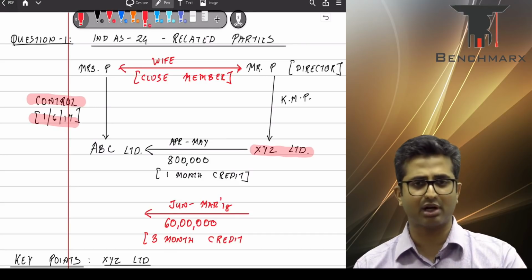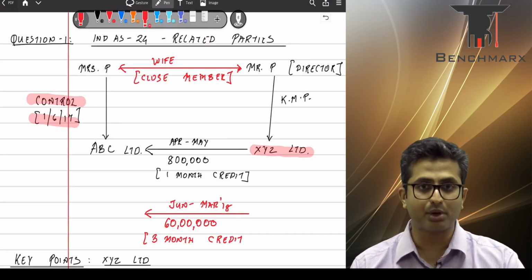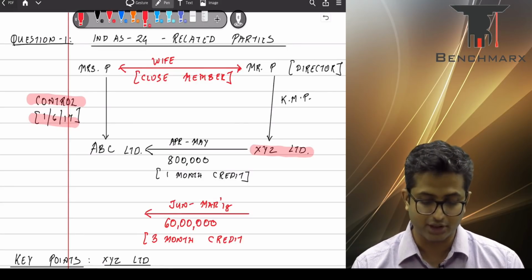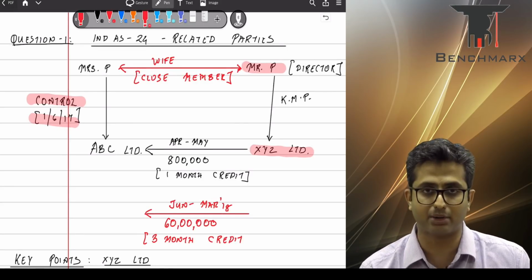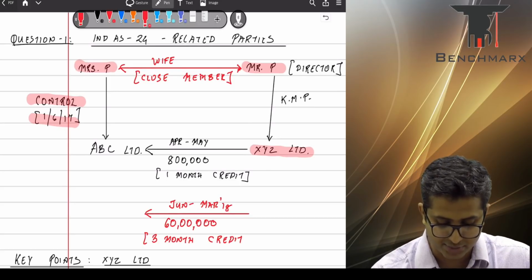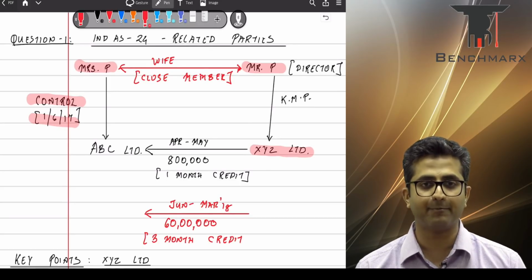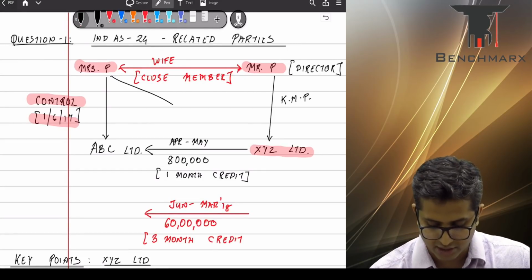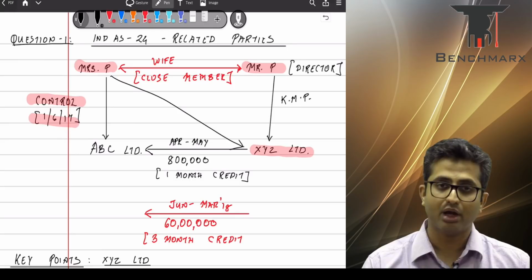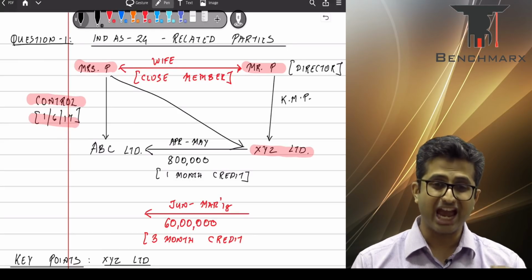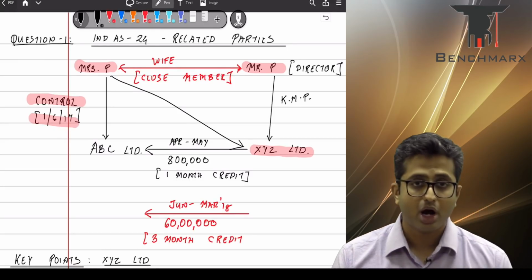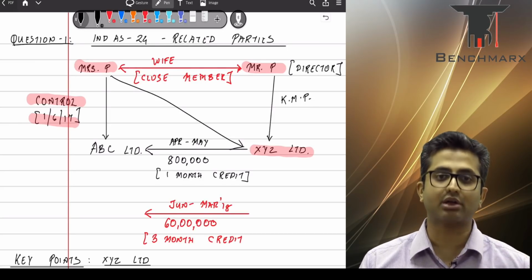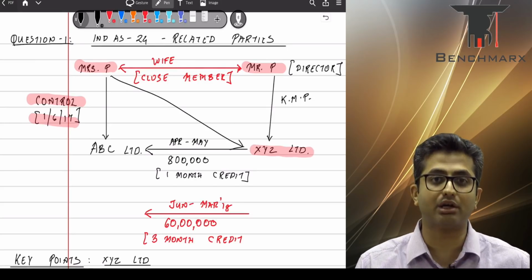Now, if you remember the related party definition, a key management personnel along with close members of the family, relatives, are also related parties, which means if Mr. P is a related party to XYZ, Mrs. P, who is a wife of Mr. P, will also become a related party to XYZ. Okay. However, entities over which a related party exercises control or a joint control will also be covered within the related party relationships.